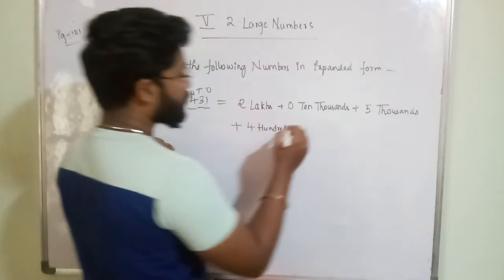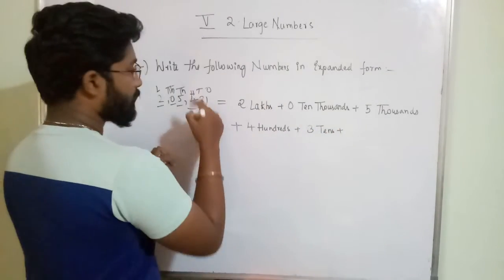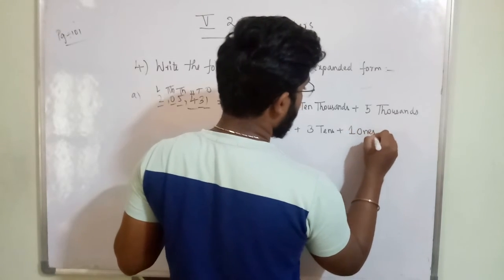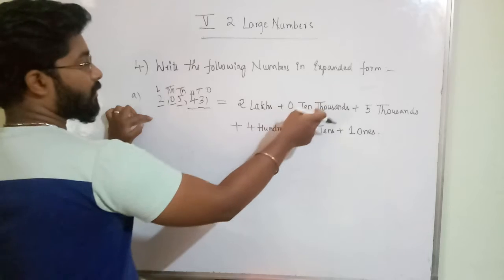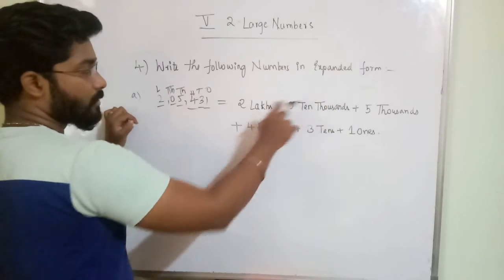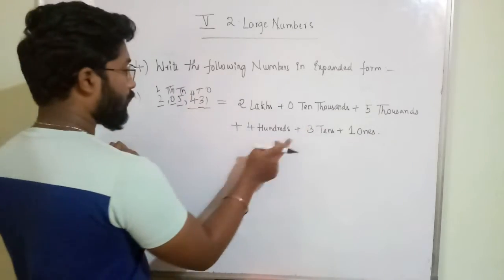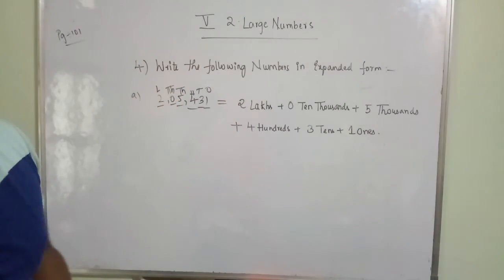3 is in which place? Tens place. 3 tens. Plus 1 is in which place? Ones place. 1 ones. Okay. So 2 lakhs, 0 10,000s. If you don't write this also, no problem, because 0 into something is 0. 5,000s, 4 hundreds, 3 tens, 1 ones. So that is the answer.